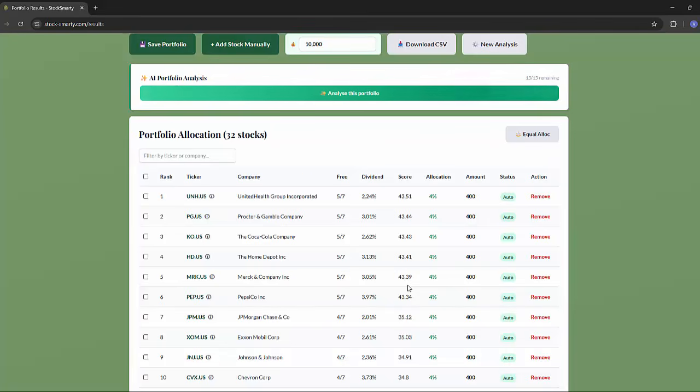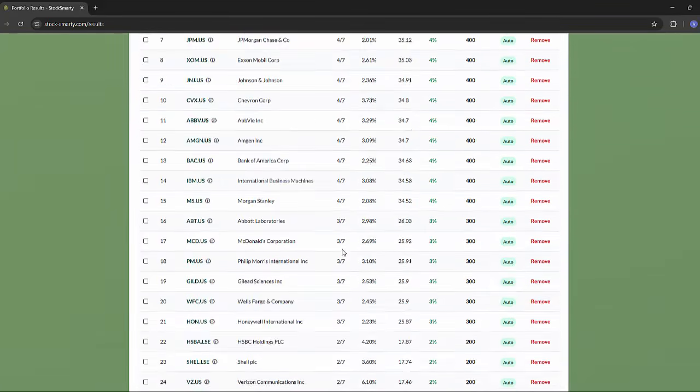And the percentage is always summed to exactly 100%, ready to copy directly into your broker. For example, we've got United Health at the top. It appeared in 5 out of 7 ETFs. The dividend yield is above the 2% criteria we sought, so therefore it gets a relatively high score and appears towards the top of this list.